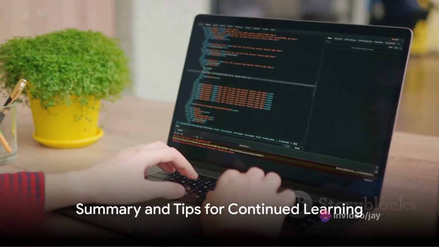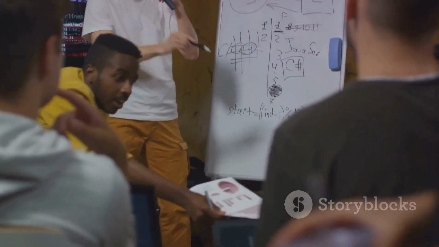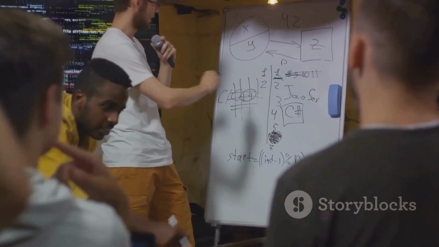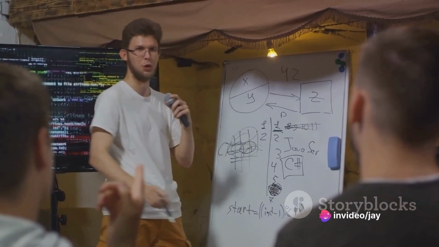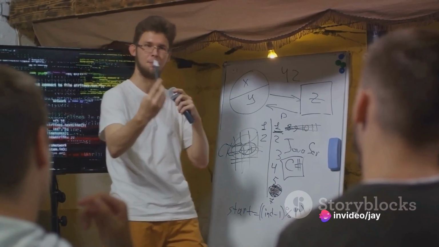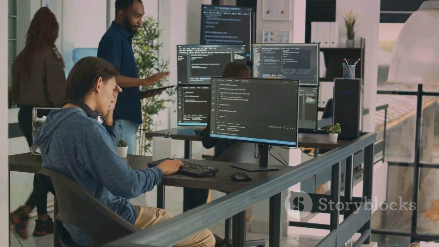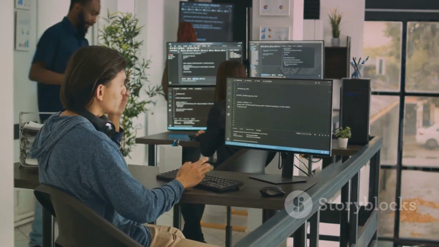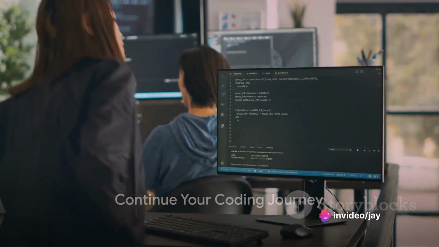So you have completed your 30-day journey to master C programming. You've taken your first steps into a wider world, from understanding the basics of C to delving into the depths of functions, arrays, pointers, structures, and unions. You've even explored file handling and preprocessors. But remember, the journey of learning doesn't end here. The beauty of programming lies in its endless possibilities.